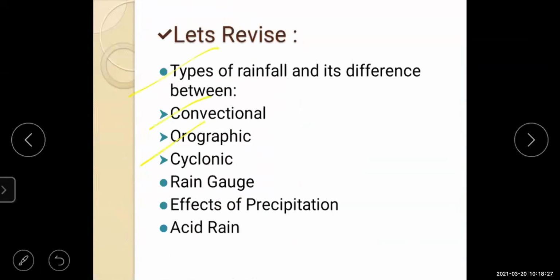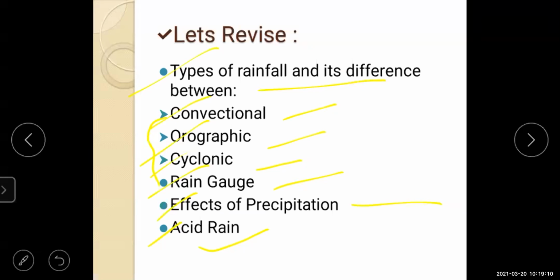Today we have seen all these types. There are 3 types of rainfall: convectional, orographic, and cyclonic. And we have learned about the rain gauge, an instrument to measure rain, the effects of precipitation, and last was acid rain. Now we are going to see the difference between convectional, orographic, and cyclonic rainfall. There is a difference between them. This also you have to study, students.